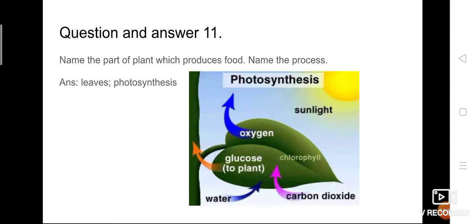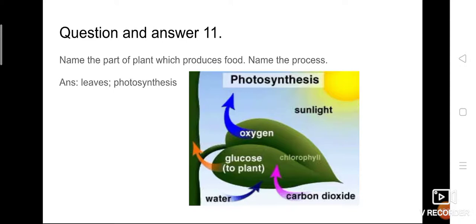Second one, air is needed, especially carbon dioxide. That also takes place with the help of stomata, and stomata are also present on the leaves. Stomata are nothing but pores which are present on the leaves. And then water. Roots absorb water and stems conduct the water and transport it to the leaves. So all these things are going to take place in the leaves.